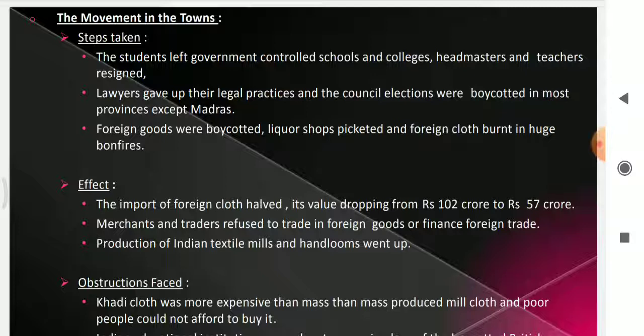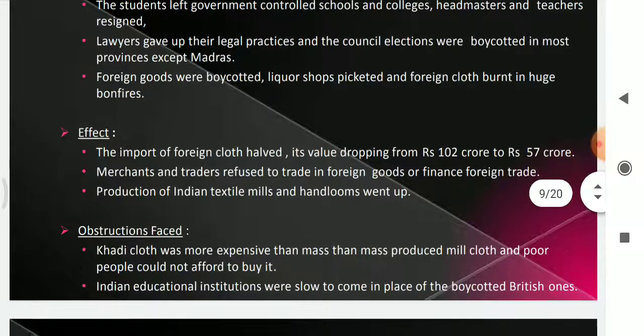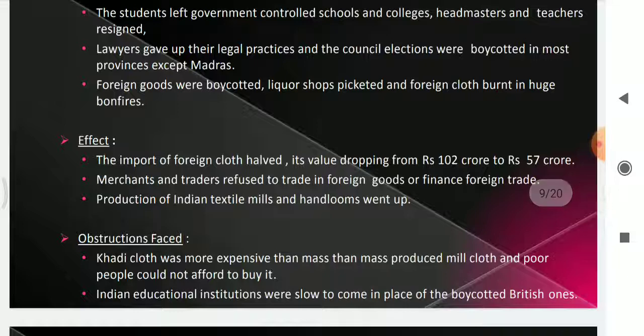So Indian textiles developed, but there we also had a problem. What was that? Khadi was more expensive than the machine made cloth of the British. So the common people were not able to afford khadi, and they started to buy the machine made goods of the British.